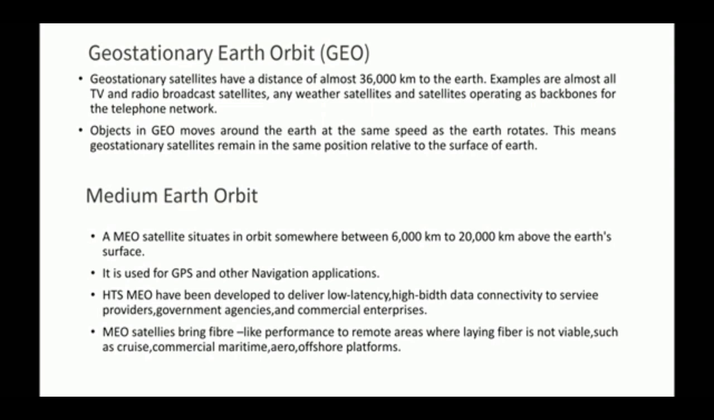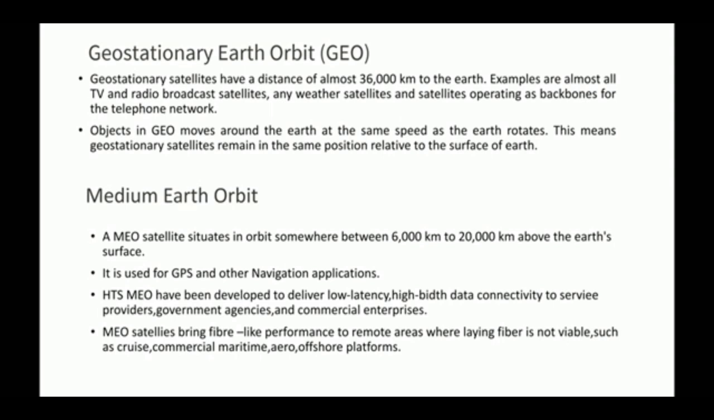Medium Earth orbit. The medium Earth orbit satellite sits in an orbit somewhere between 6,000 km and 20,000 km above the Earth's surface. It is used for GPS and other navigation applications. HTS MEO satellites have been developed to deliver low latency, high bandwidth data connectivity to service providers, government agencies, and commercial enterprises. MEO satellites bring fiber-like performance to remote areas where laying fiber is not viable, such as cruise, commercial, and maritime, aero, offshore, and platforms.